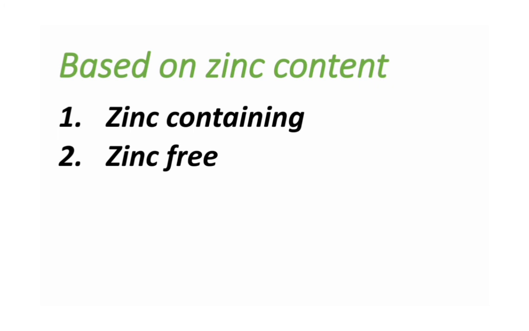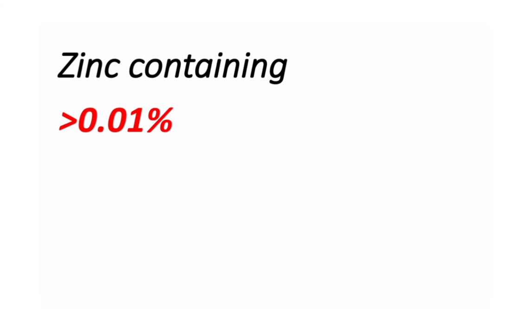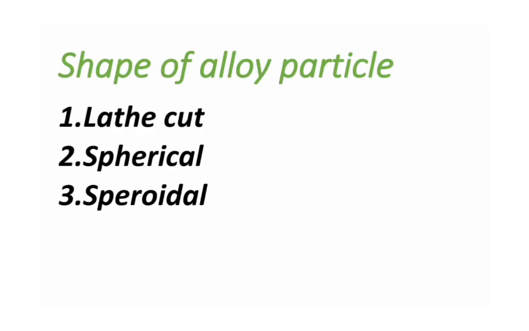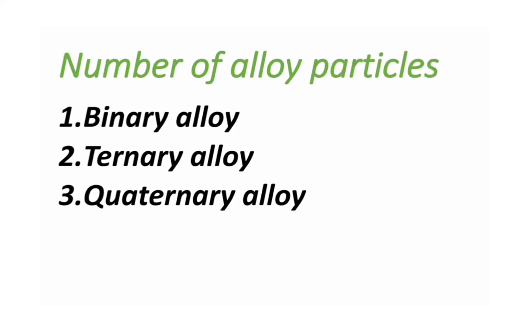Based on zinc content, we have zinc containing alloys and zinc free alloys. Zinc containing alloys contain more than 0.01% of zinc, whereas zinc free alloys contain less than 0.01% of zinc. Next, based on shape of alloy particle, we have lathe cut alloys, spherical alloys and spheroidal alloys. And based on number of alloy particles, we have binary alloys, ternary alloys and quaternary alloys.